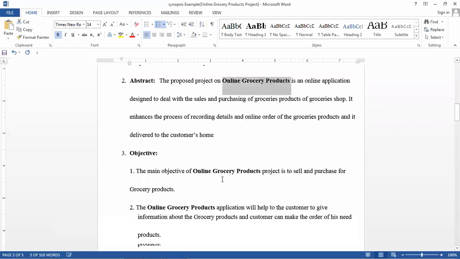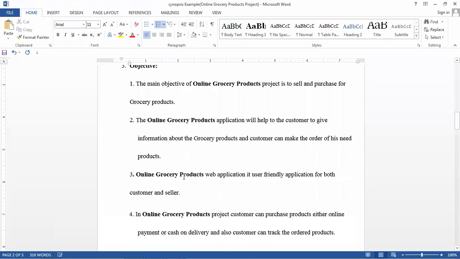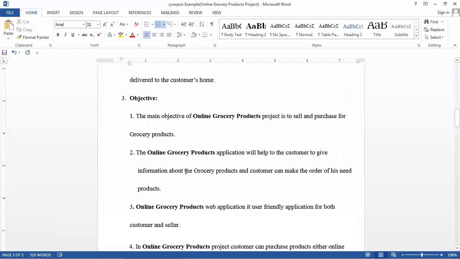Next, objective. Objective means the main aim of the project. What is the goal of your project? Here in online grocery products, the main objective is to sell and purchase grocery products. Who will sell? The grocery shop owner. And who will purchase? The customer will purchase the grocery product. This is the main aim or goal of our project. Similarly, your project goal and aim has to be mentioned here. Many goals will be there, not only a single goal, so we can mention at least 2 to 3. Here I mentioned 4.